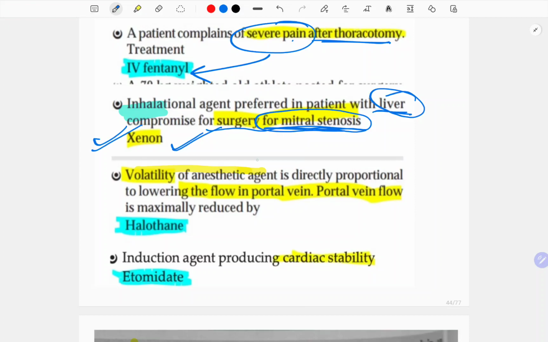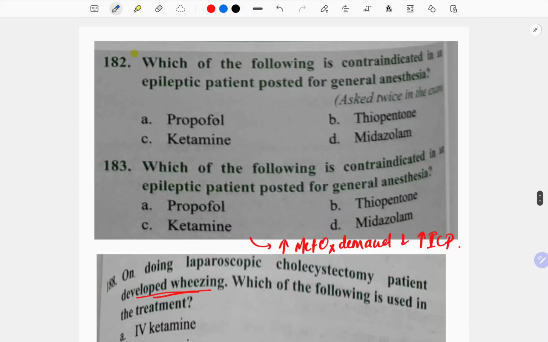Volatility of anesthetic agent is directly proportional to lowering the flow in the portal vein. The portal vein flow is maximally reduced by halothane. I told you, hepatotoxic, so that will reduce the portal vein flow. Induction agent producing cardiac stability is etomidate. Yes. And ketamine also is cardiac stable, and that is why it is preferred in many cases. Which of the following is contraindicated in an epileptic patient posted for general anesthesia?